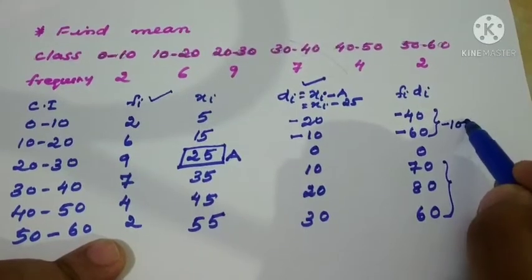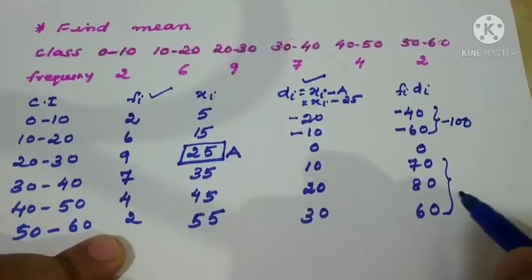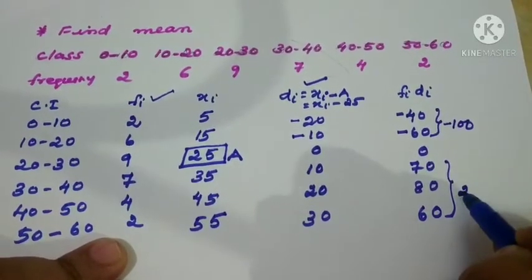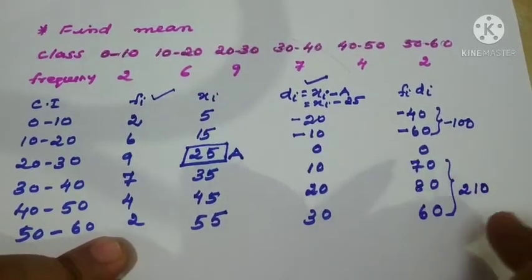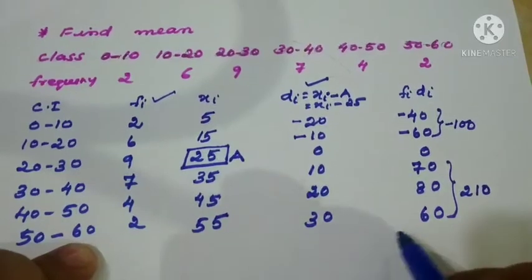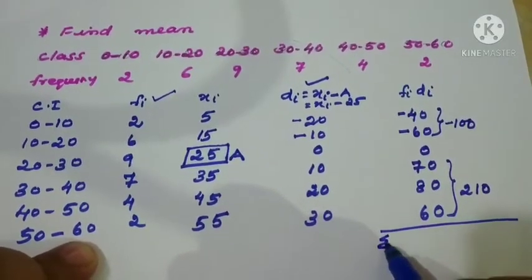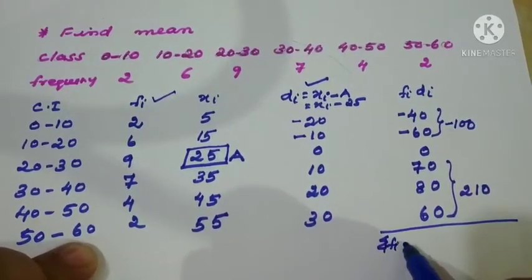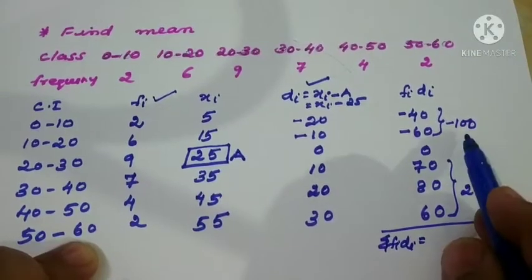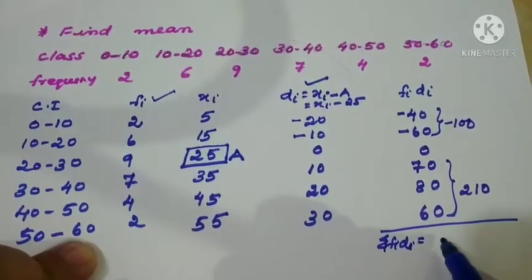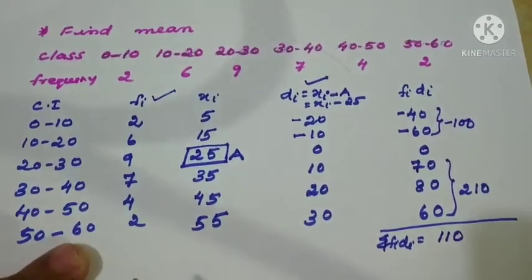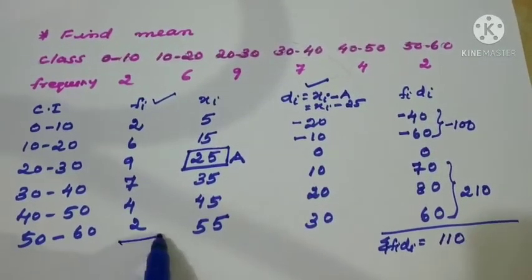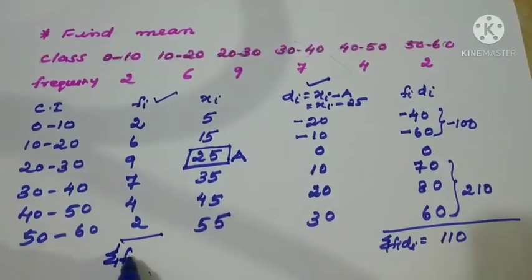Minus 100. Then what about here? Here 210. So we got negative and positive. Now sigma fi di to be calculated. So minus 100 and plus 210, your answer is plus 110 only. What is the next step? Sigma fi to be calculated.